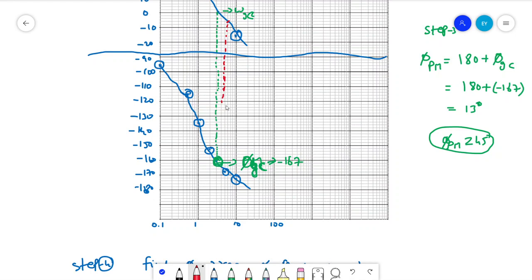So if you draw the frequency at this point, we get 5.6 radians per second. This is less than 7.5. In the question, they asked that the gain crossover frequency of the system must be less than 7.5. If you consider this as the gain crossover frequency, 5.6 is less than 7.5, which satisfies the condition.